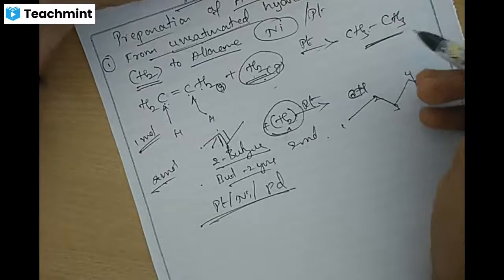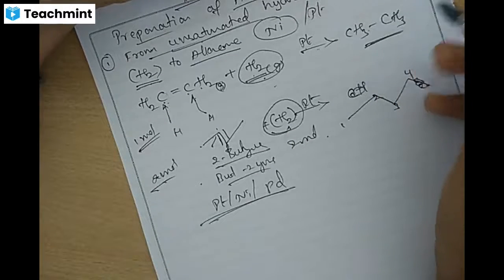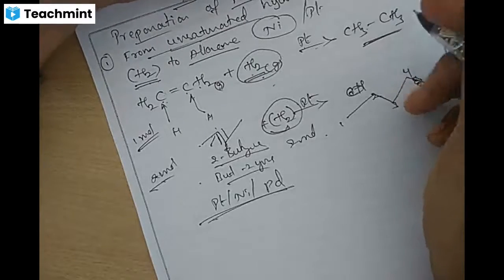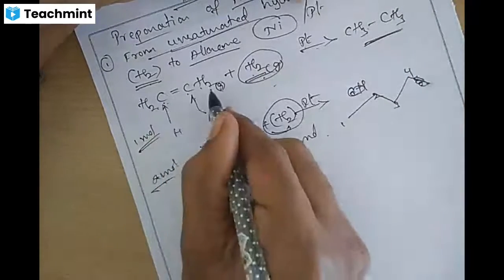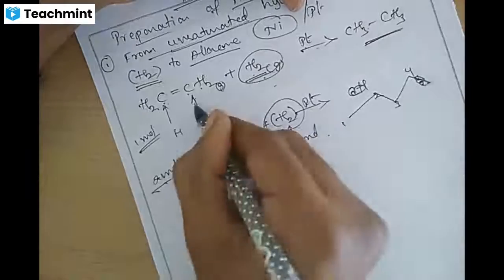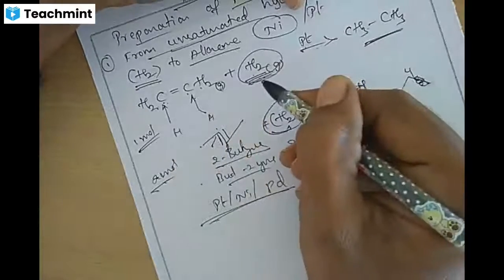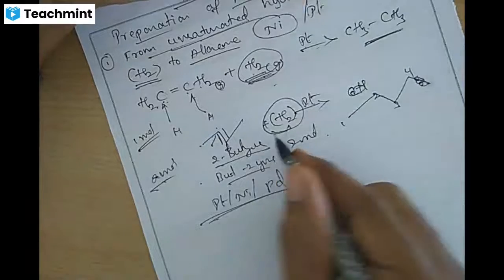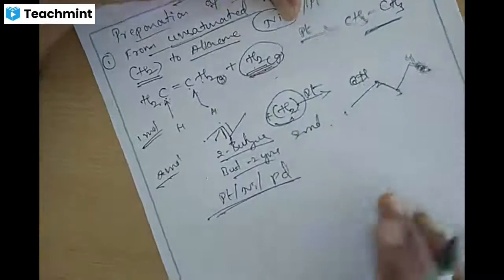This process is also known as hydrogenation. For alkene and alkyne, in alkene 1 mole of dihydrogen is required, in alkyne 2 moles of dihydrogen are required to prepare the respective alkanes.